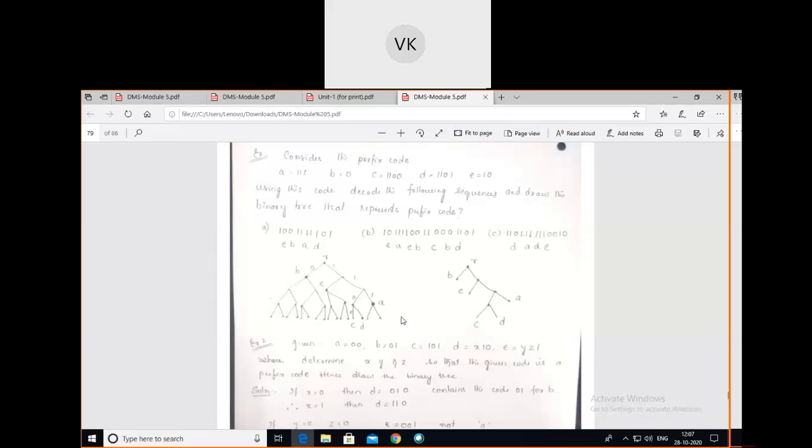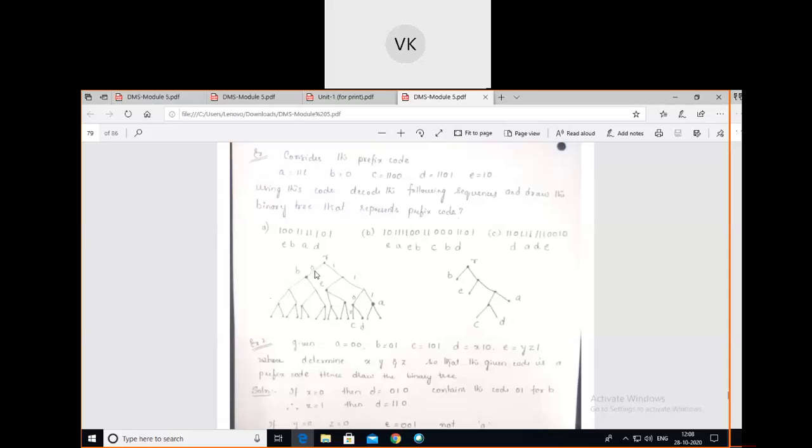After that, put zeros and ones. Put 0 over the left edge and put 1 over the right edge. Here you see this 0 is there now.